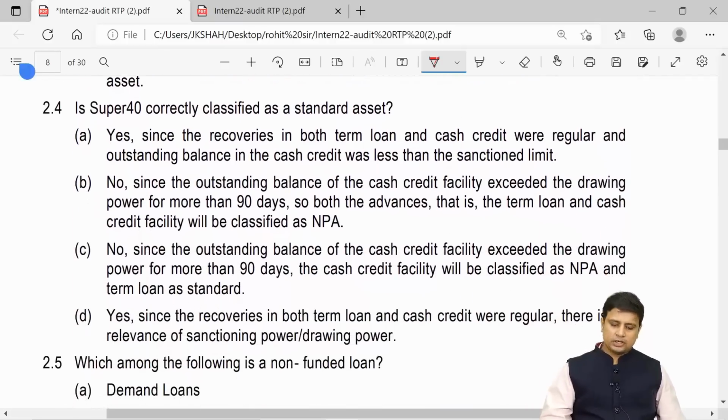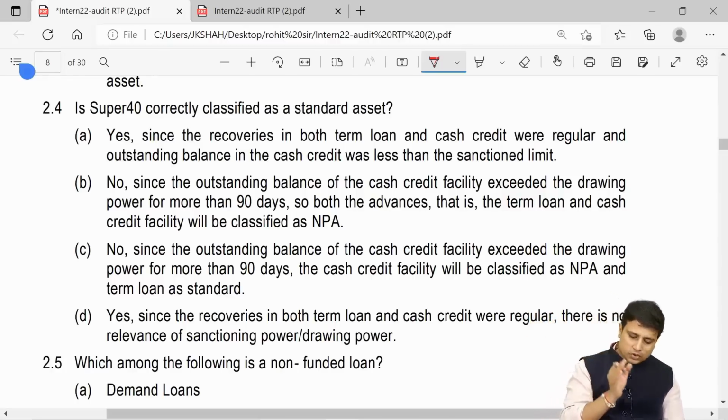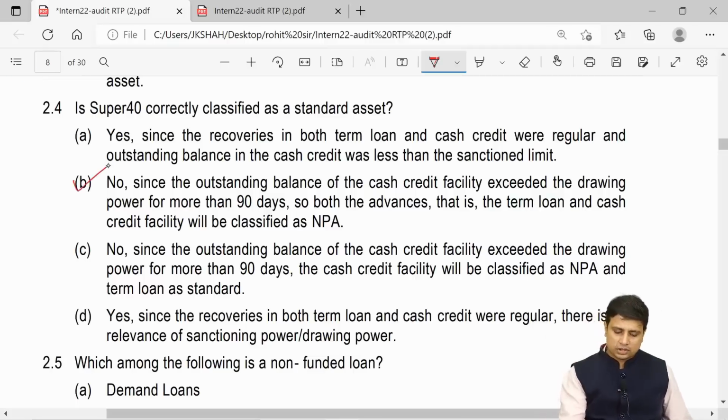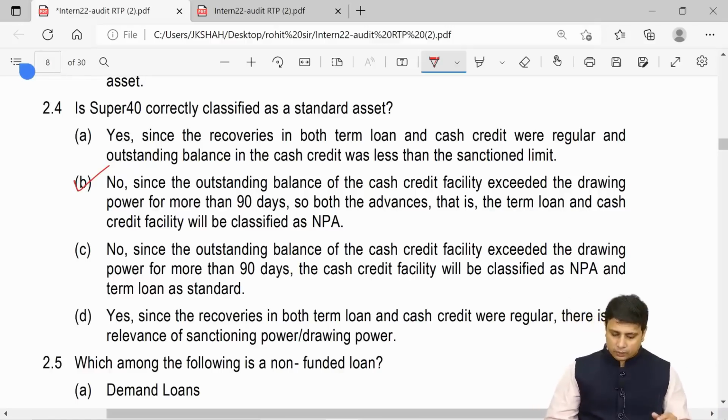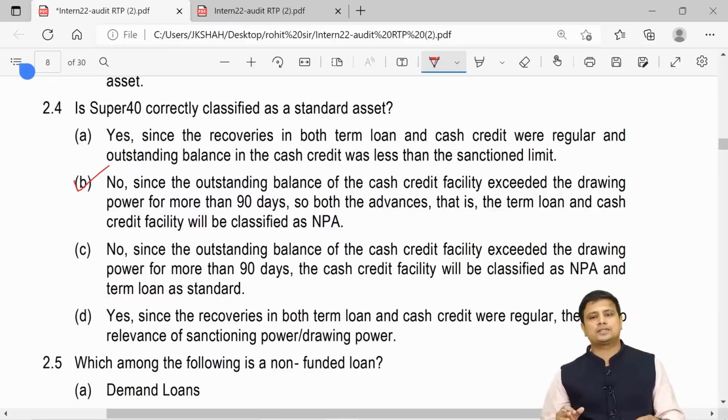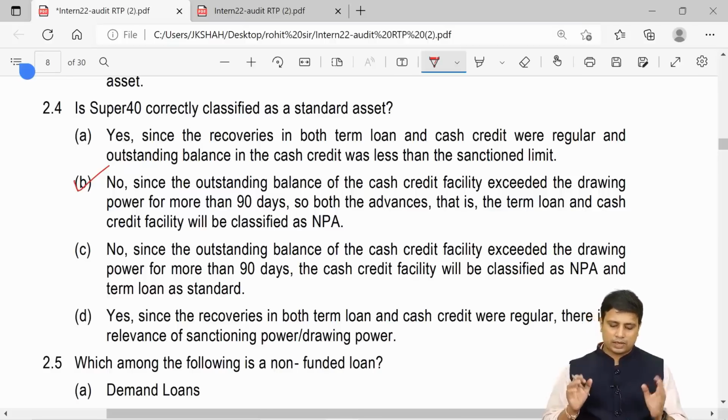Next, is Super 40 classified as standard or substandard? So see, whether it is drawing power or sanction limit, both limits have to be respected. You cannot exceed the drawing power and say you have not exceeded the sanction limit. Both of them have to be within the limits. So the answer here is going to be B. No, since the outstanding balance of the cash credit facility exceeded the drawing power for more than 90 days, both the advances, that is the term loan and cash credit, will be classified as NPA.